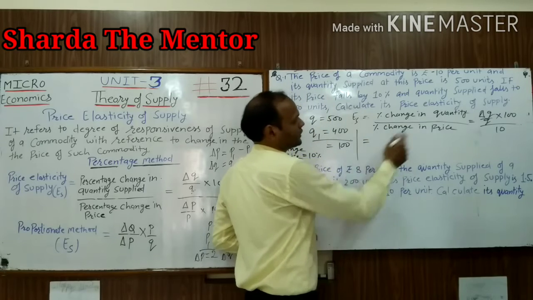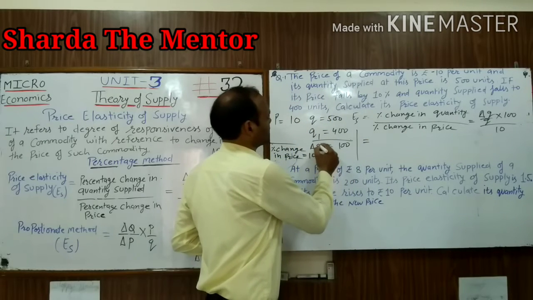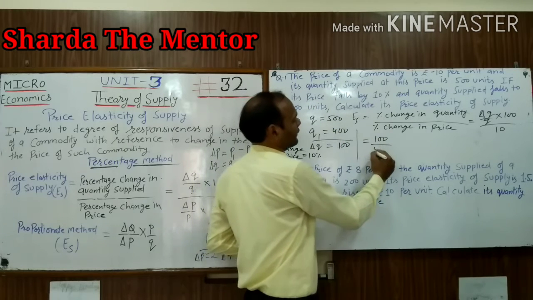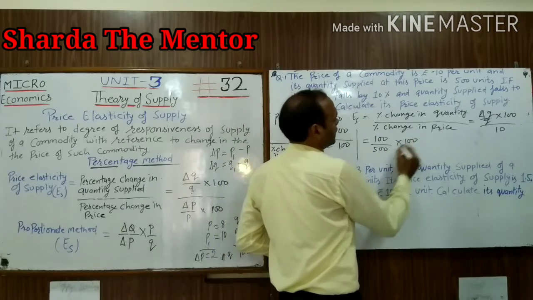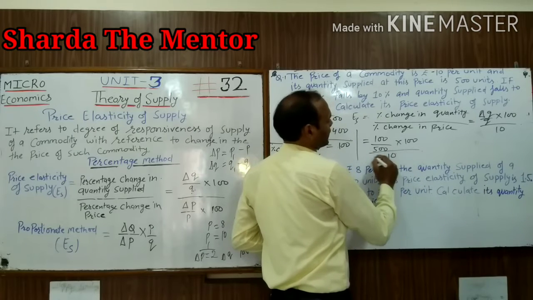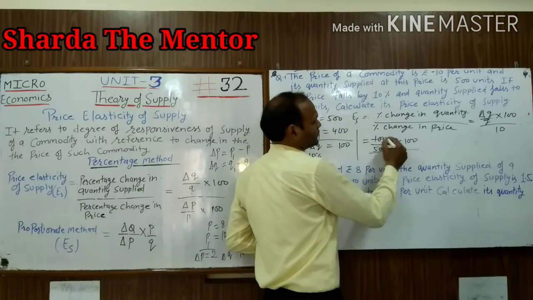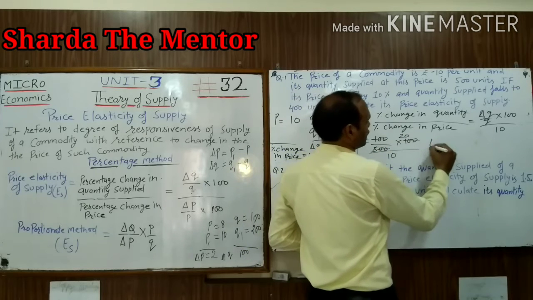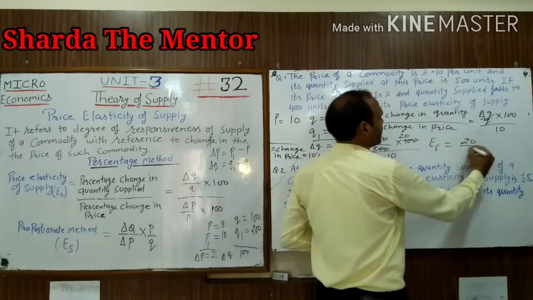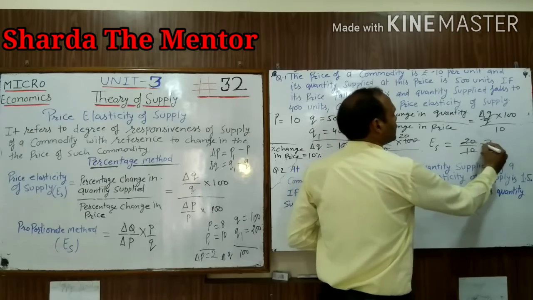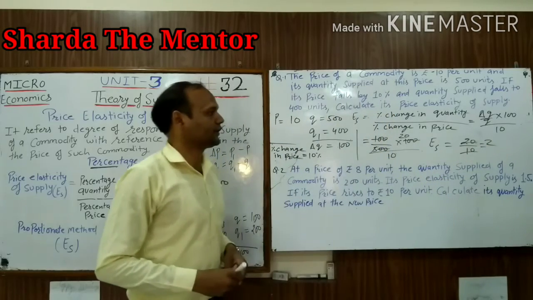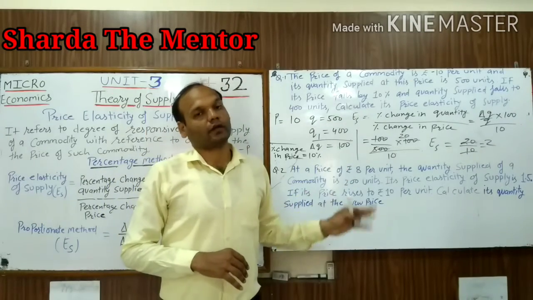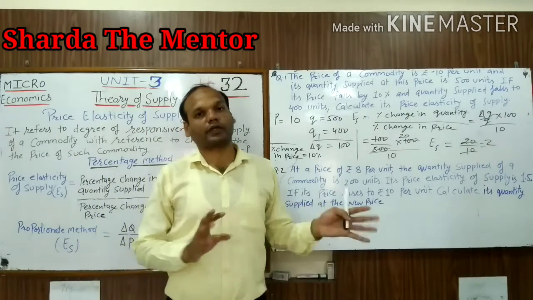So change in quantity is 100. Original quantity 500 into 100 upon 10. So elasticity of supply is 20 divided by 10. So you will get 2. That is elasticity of supply. So in this question everything is given. You need to find out only elasticity of supply by putting the value.